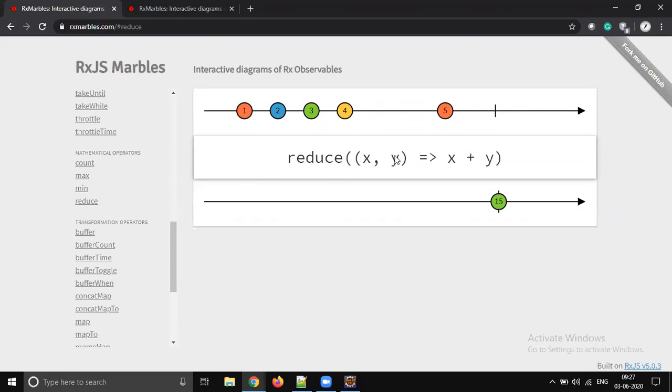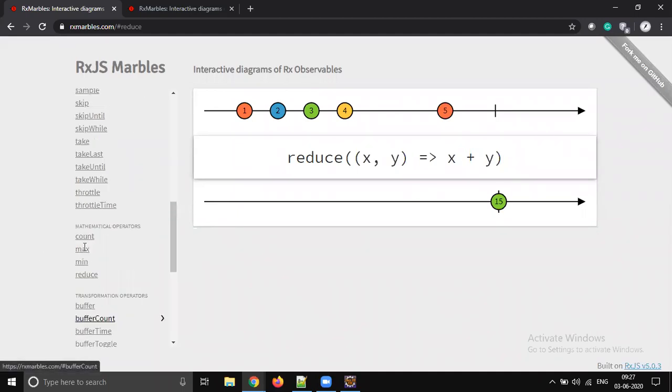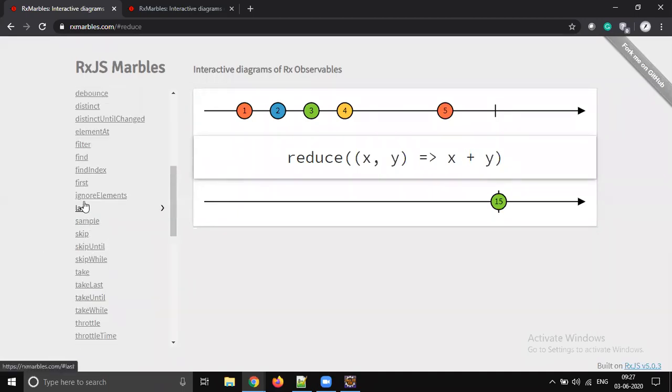So we have to pass some function, so we are doing some grouping. It's a combination of 1 plus 2 is 3, 3 plus 3 is 6, 6 plus 4 is 10, 10 plus 5 is 15, right? So reduce means it will perform some operation and give one value out. Okay, so like that, there are so many operators, but the very important operators are three.